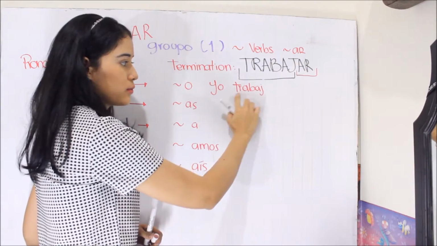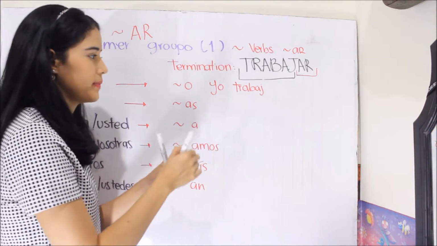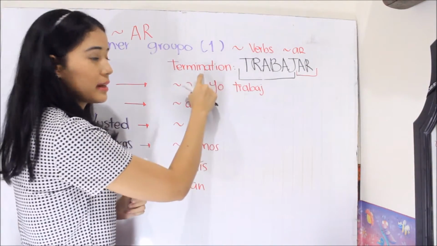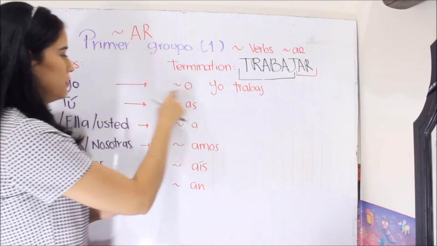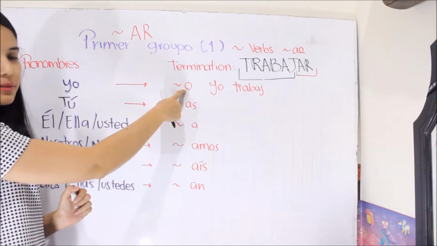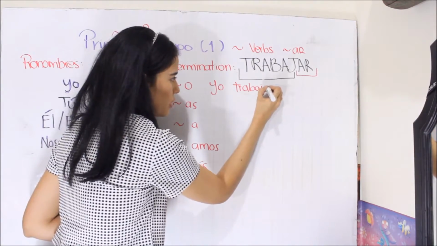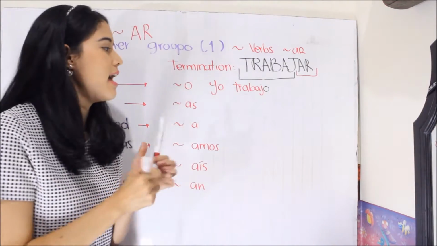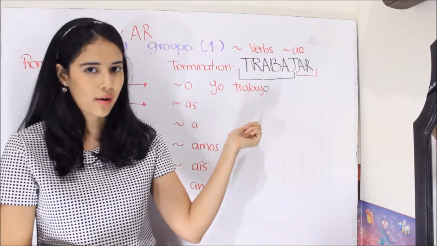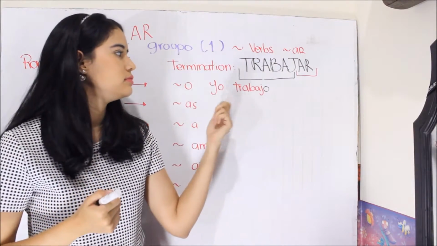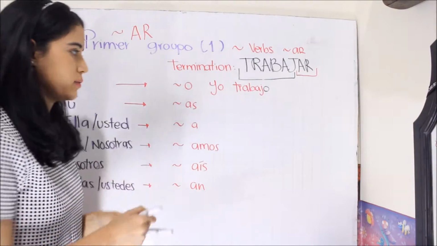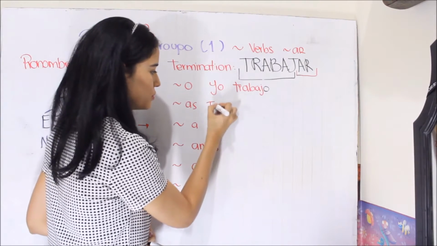This is the root, esta es la raíz, and we need the termination. So, yo, the termination is o, so I put the termination here, and that is yo trabajo. I work.